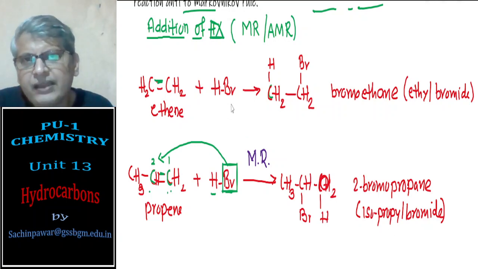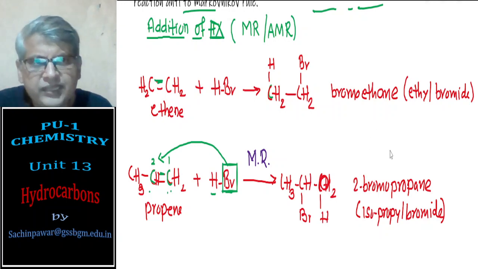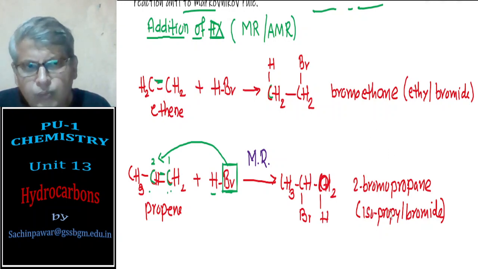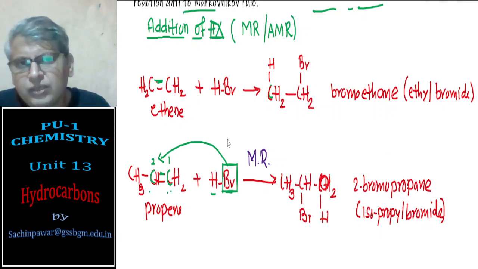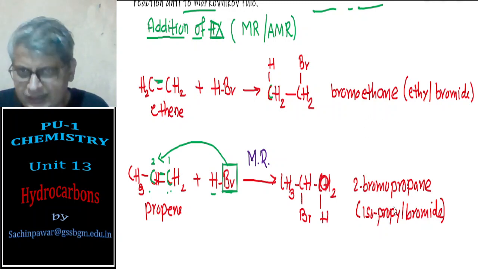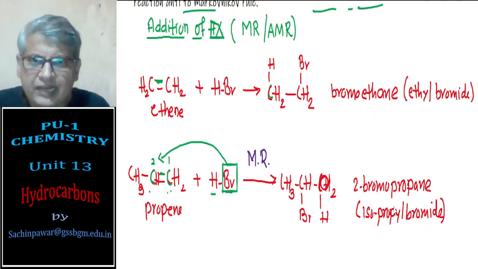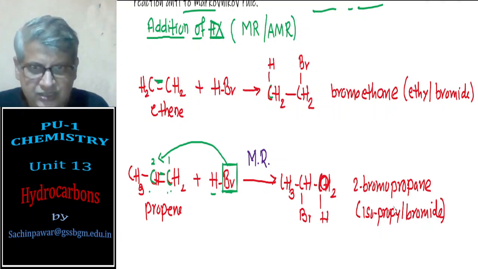In place of HBr, if you take HCl, you'll get chloroethane and 2-chloropropane. If you use HI, you'll get iodoethane and 2-iodopropane respectively. So this is regarding addition of hydrogen halide to alkenes.